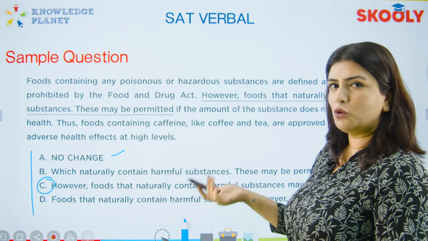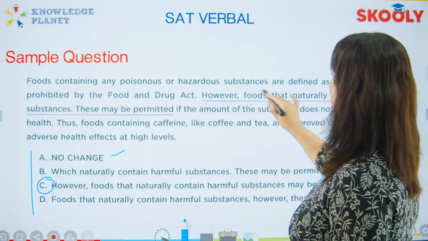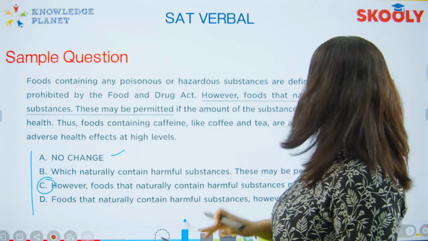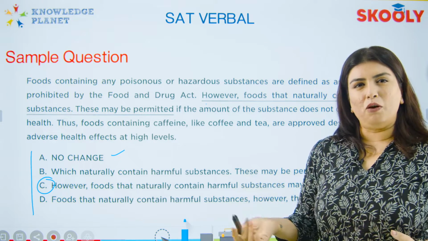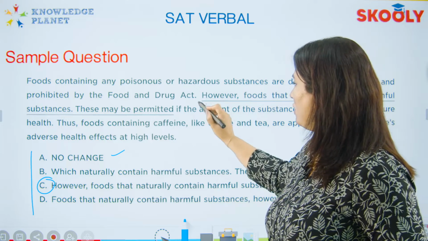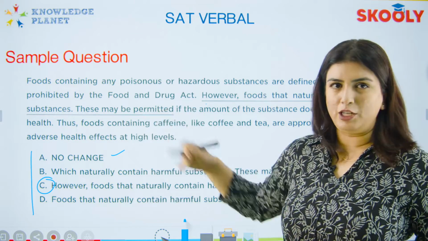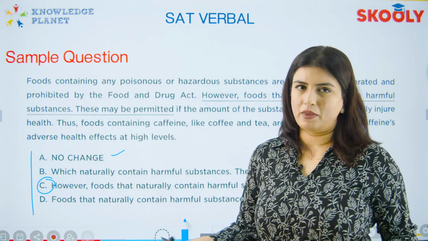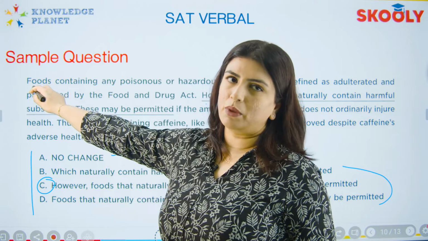There's probably an issue with the sentence. However, foods that naturally contain harmful substances, full stop, these may be permitted. Now, when you attempt an examination like the SAT, even though you have only this particular portion underlined, you cannot only read this. I just read it out, it didn't make sense. So what you have to do is, you definitely need to start reading from the beginning.